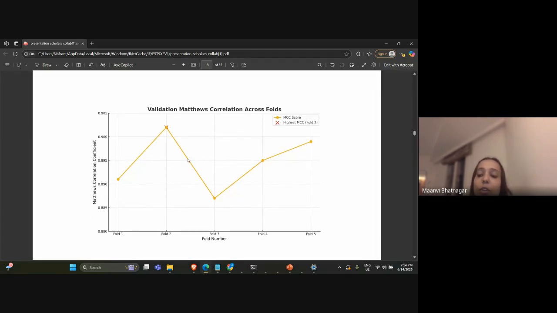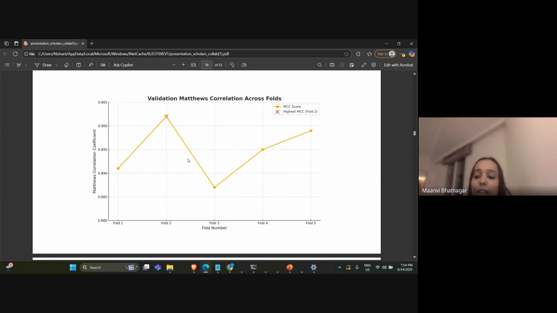Next, the Matthews correlation coefficient was also calculated to check the accuracy of the system. The Matthews correlation coefficient is a statistical metric which is used to evaluate binary classification models. Here we are detecting if the fault is there or not, so we have used that.